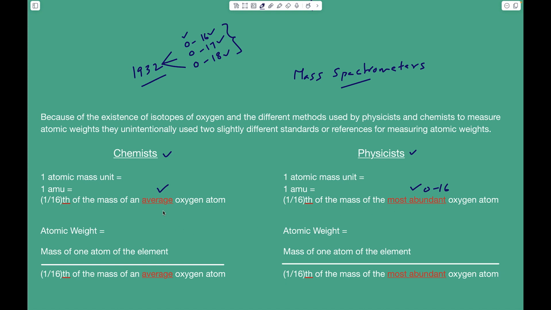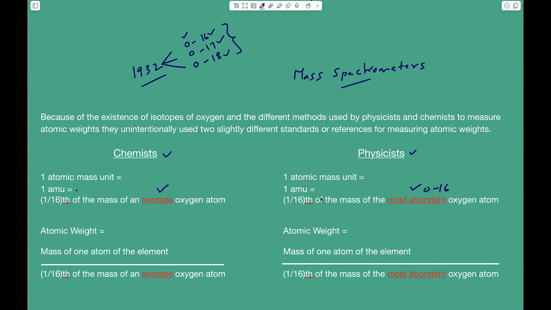And an average oxygen atom and the most abundant oxygen atom do not have the same mass. Therefore, unintentionally, chemists and physicists ended up with 2 slightly different atomic mass units.